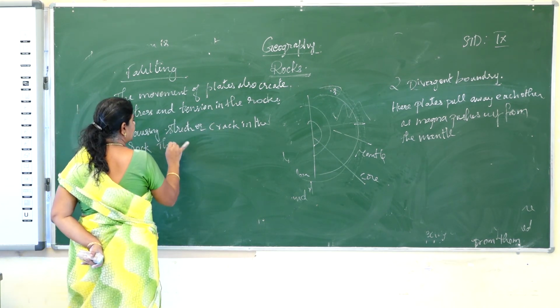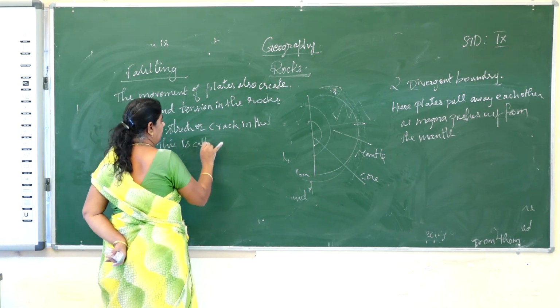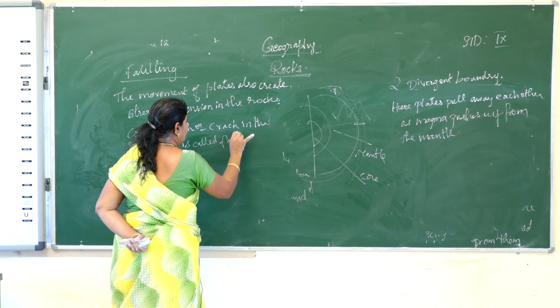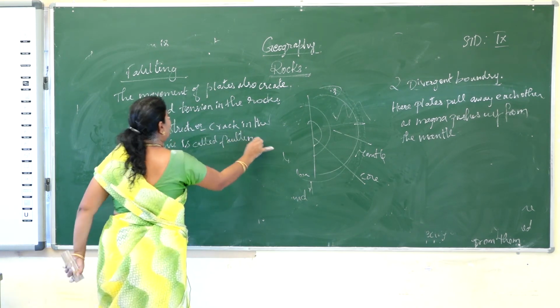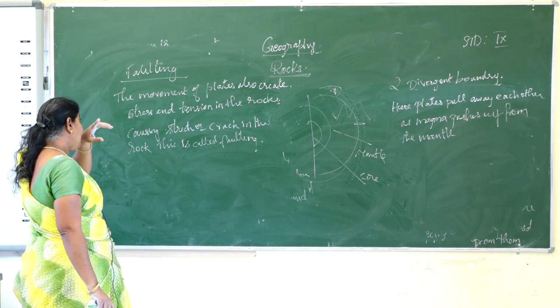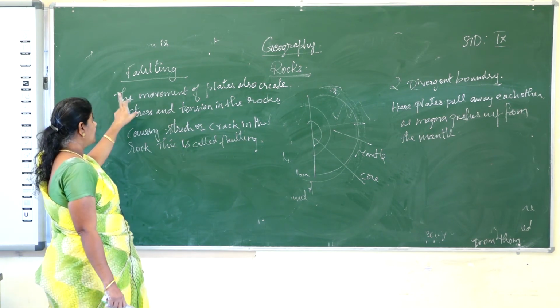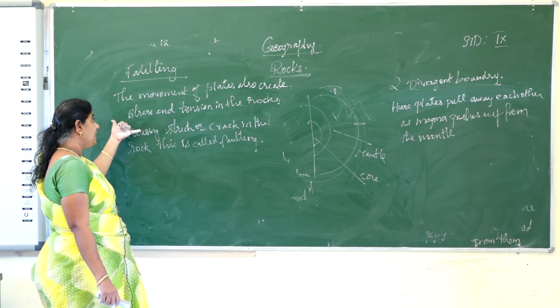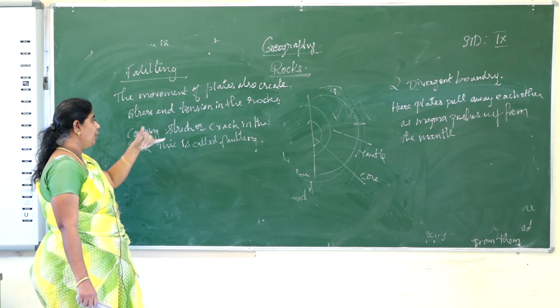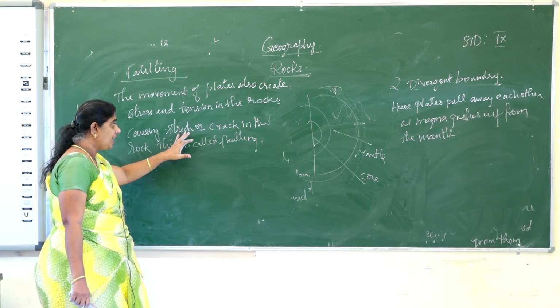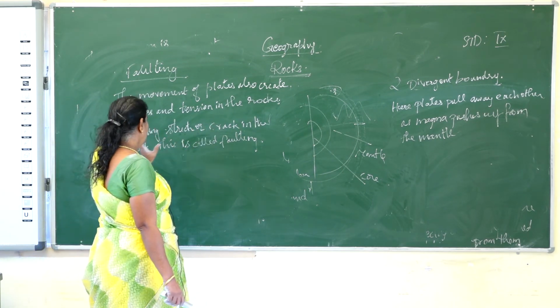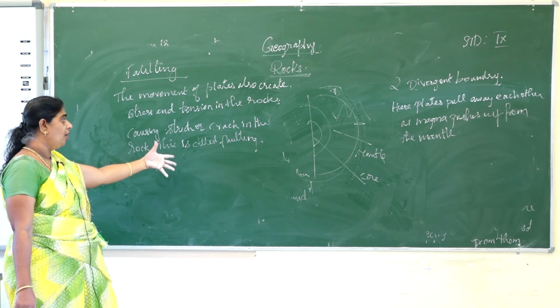This is called faulting. That compression leads to the folding of plates. That movement of the plates creates stress and tension in the rocks. That will lead to a stretch in the rock or a crack in the rock. This is called faulting.